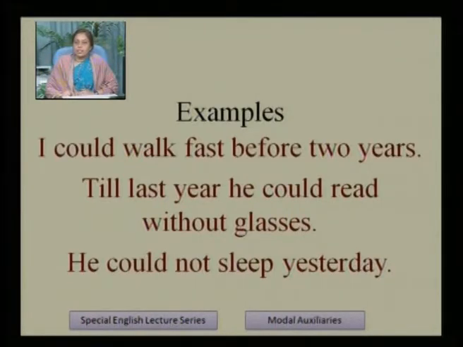He could not sleep, but yesterday is added here for showing the period of past time. So it is clear here that could is appropriate. Could not sleep yesterday. Yesterday, not today. Okay.